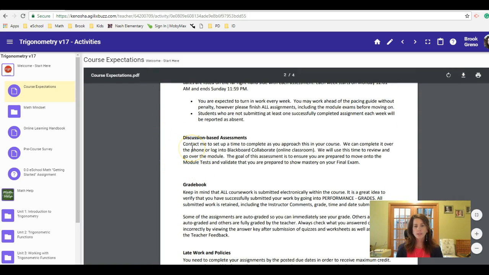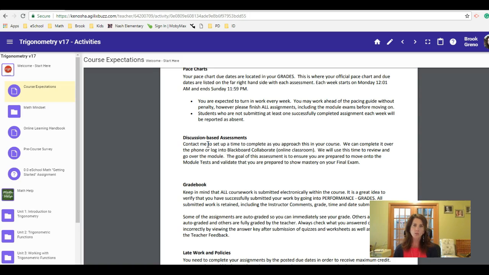One of the very important things you'll see within each unit is a discussion-based assessment. That's towards the end of the unit, and that is when you and I will talk on the phone, or we can meet on Blackboard Collaborate, which is our online classroom. It gives me the opportunity to feel out what you do know, make sure that you've learned what you need to learn in that unit, but also answer any questions you have, work through some problems that you've been stuck on, and review.